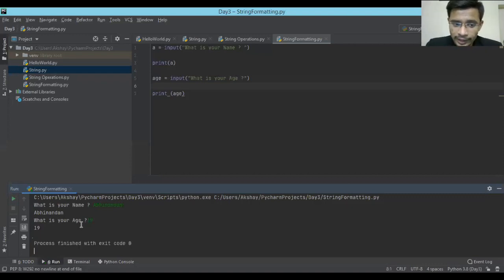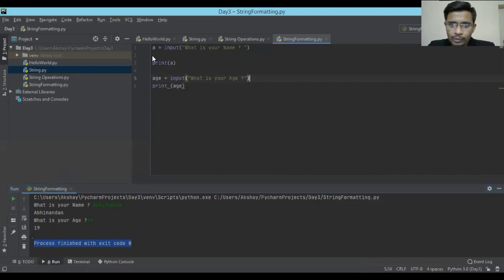After I gave the second input, it is showing that the process is finished with exit code. It means your code is now executed, right? It was in execution state earlier. Once you give all inputs, it completes its execution. So this is all about taking input. Now let's play with this.